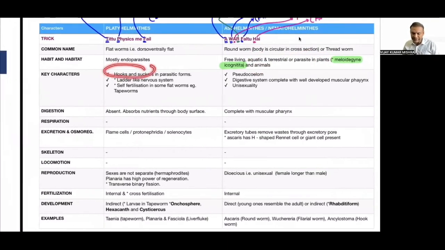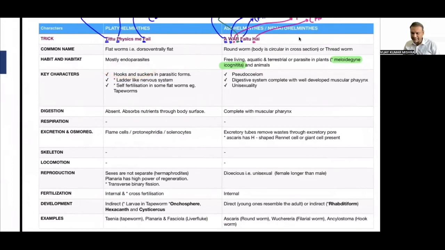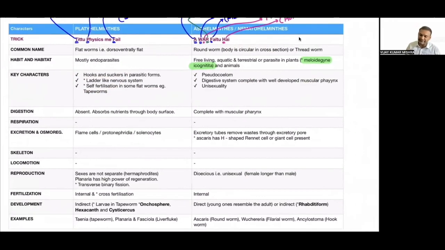Hooks and suckers are present. I have already explained. Ladder-like nervous system is also present. Self-fertilization occurs in some flatworms, for example tapeworm, because testes and ovaries are present in the same body. Pseudocoelom, digestive system is complete with a well-developed muscular pharynx. So this point has to be highlighted: a muscular pharynx is going to be present in their digestive system.